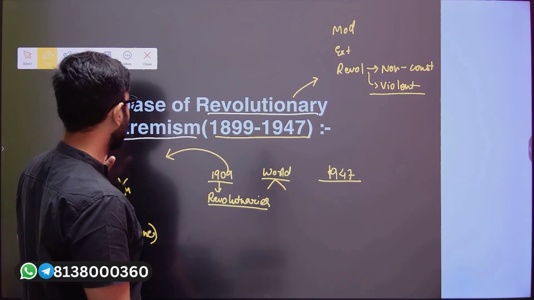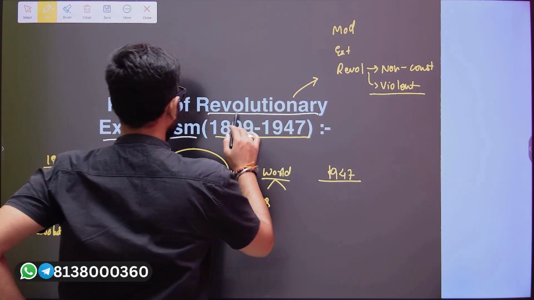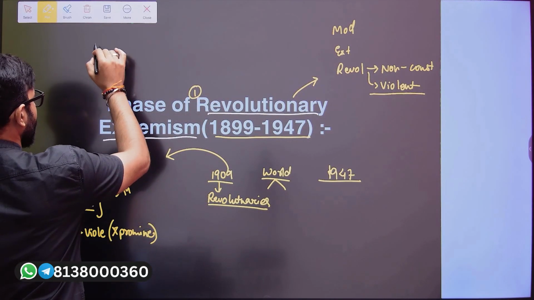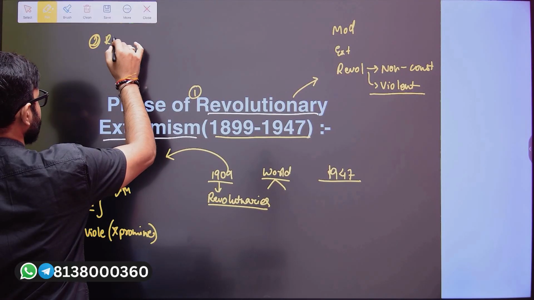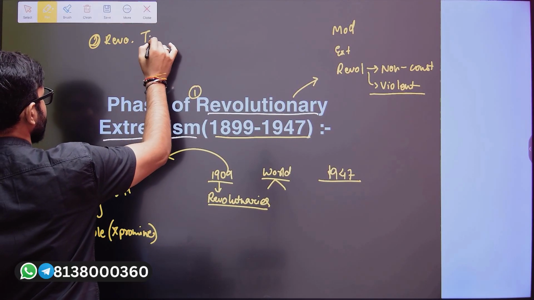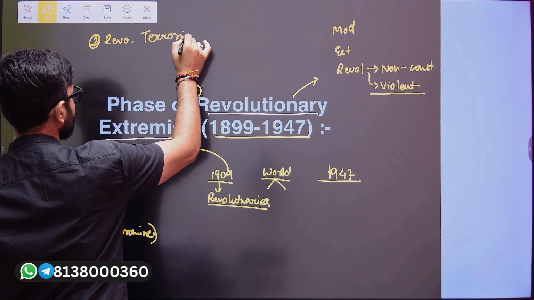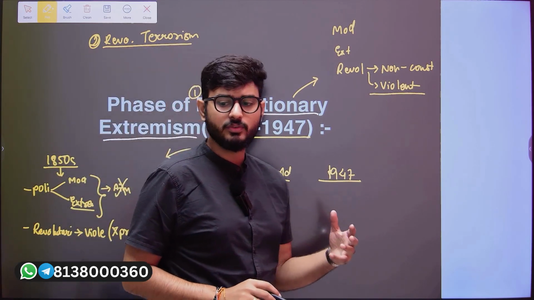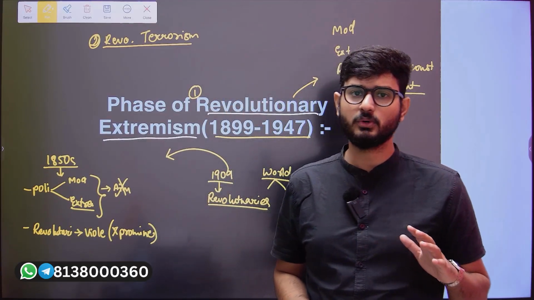Now see, here I would like to mention certain terms. One is revolutionary extremism, and second is revolutionary terrorism. So what do we understand according to these both terms?